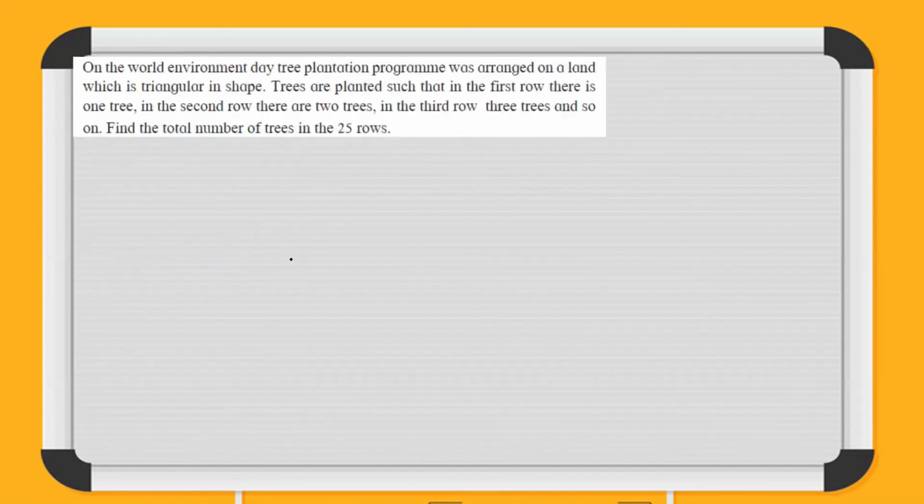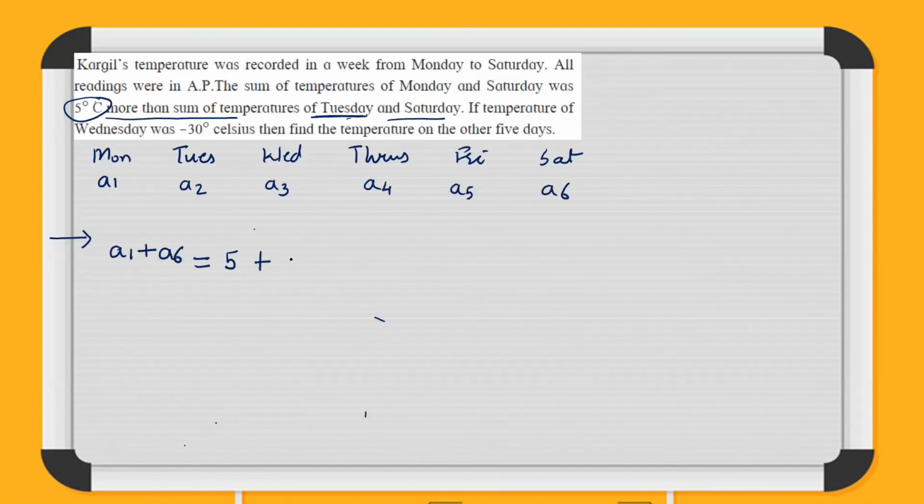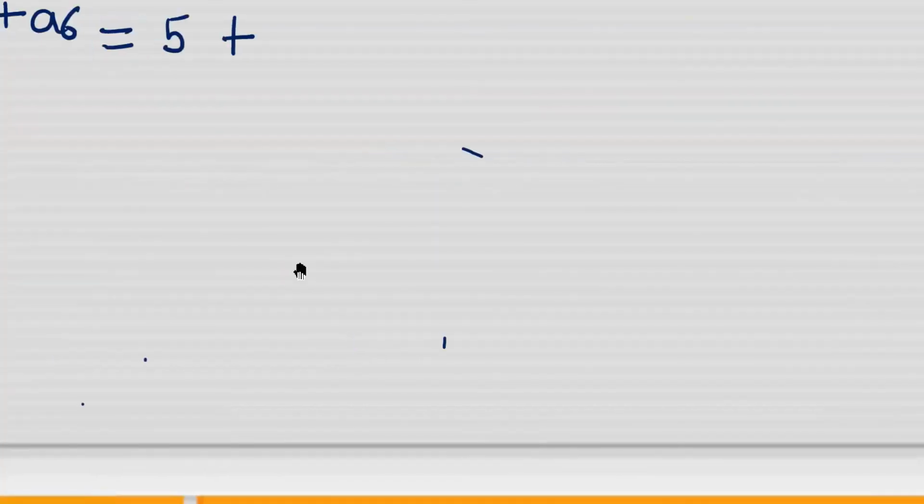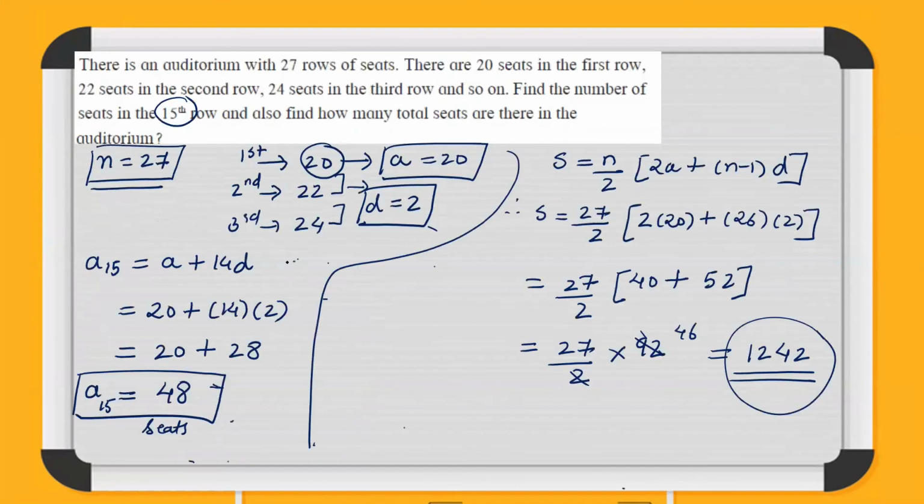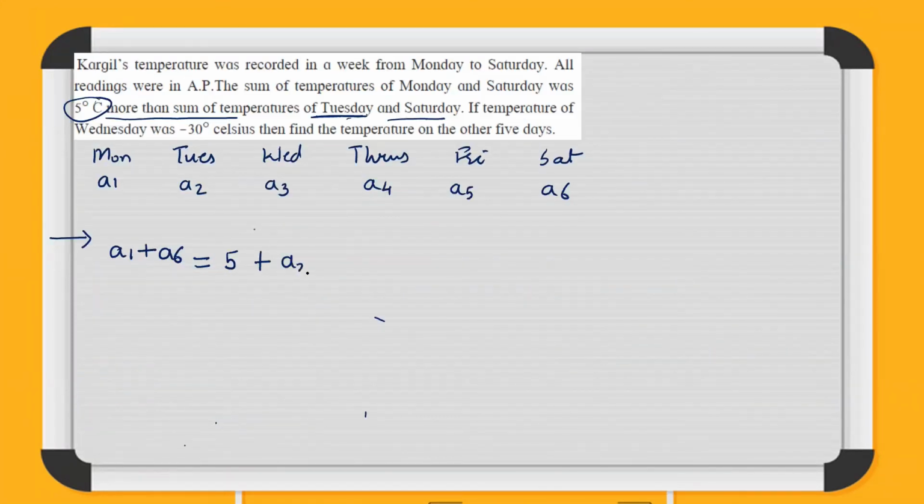So Tuesday is A2 plus A6. This is the first situation. Now, on both these sides your A6 is there, so it will be cancelled. And if I take this A2 over this side, what do I get? I get A1 minus A2 is equal to 5.